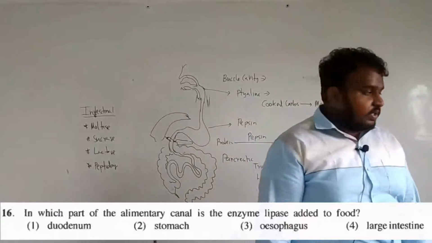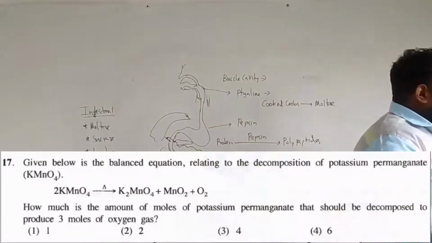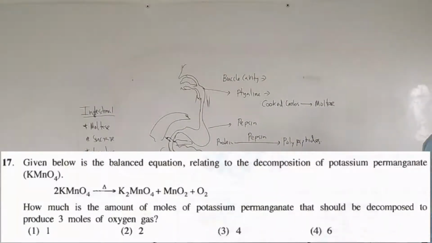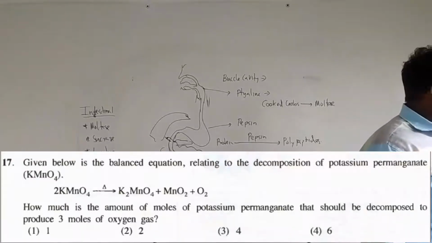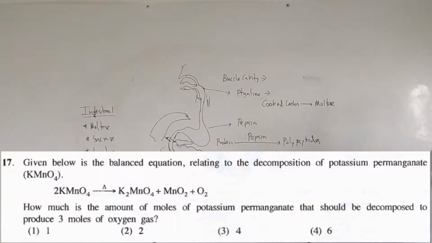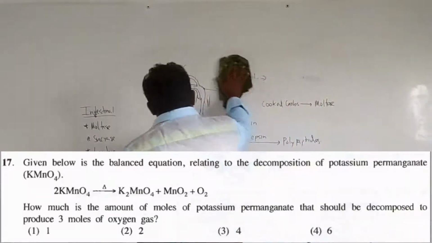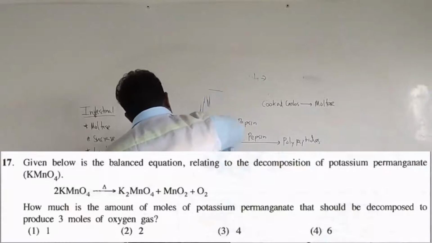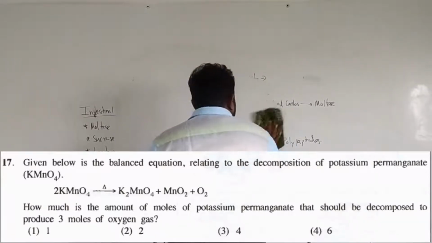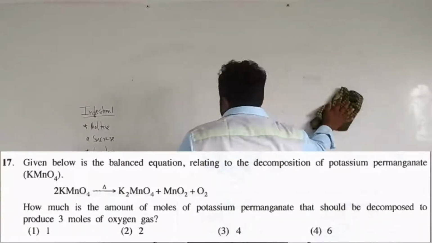Fine. So for the 17th question, they have asked about a balanced equation related to the decomposition of potassium permanganate, where 2KMnO4 becomes K2MnO4, MnO2 and O2. It's basically a question from chemical calculation.